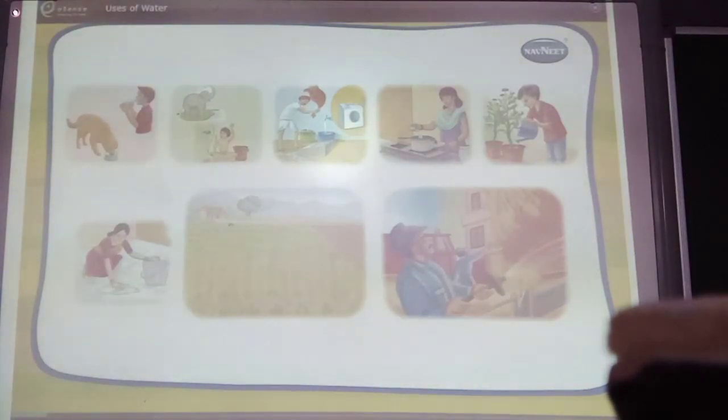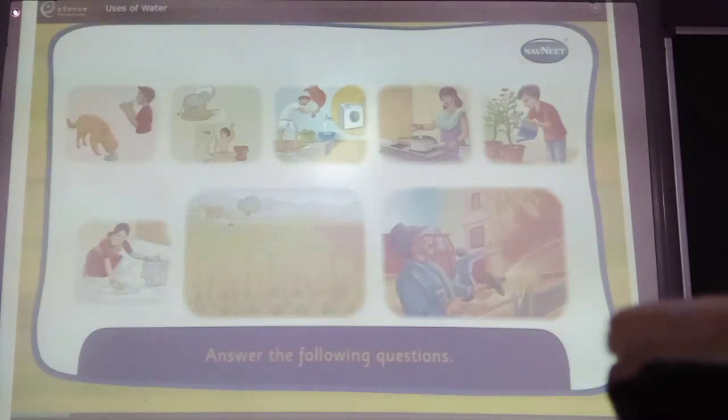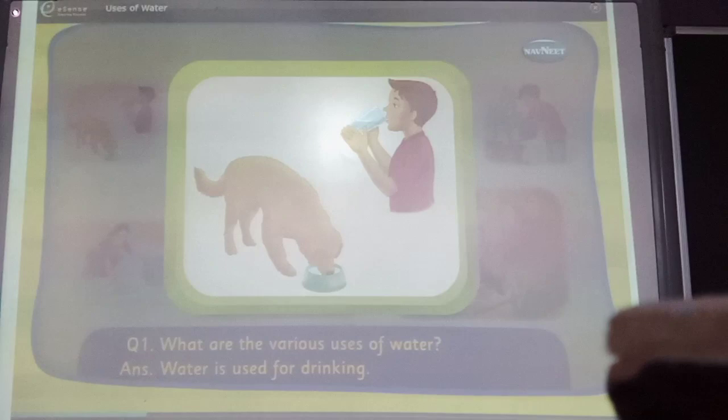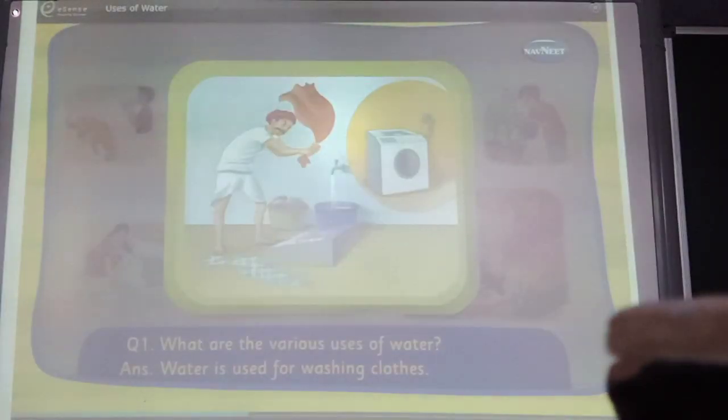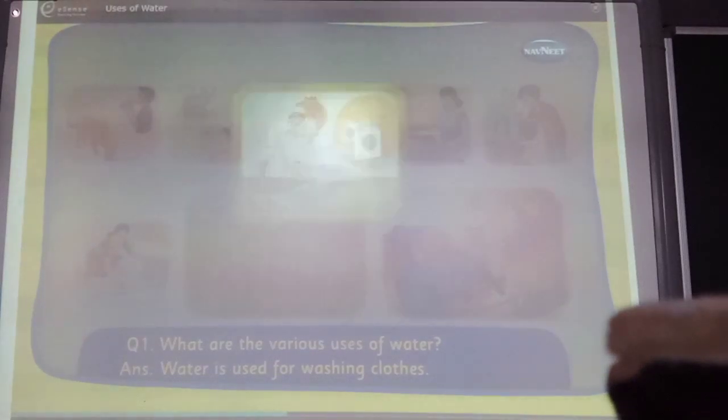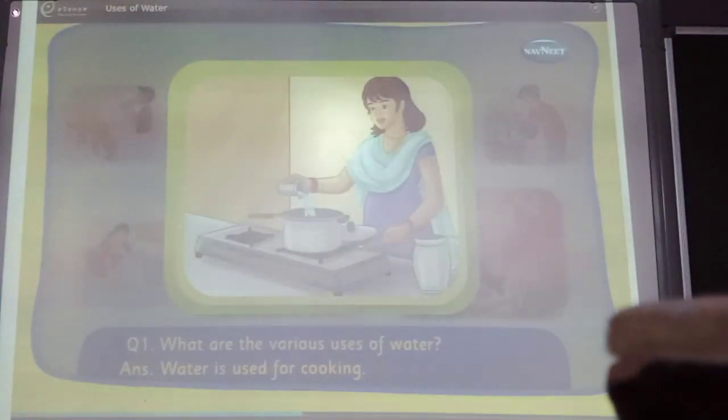Let us learn about the uses of water. Answer the following questions. What are the various uses of water? Water is used for drinking. Water is used for bathing. Water is used for washing clothes. Water is used for cooking.